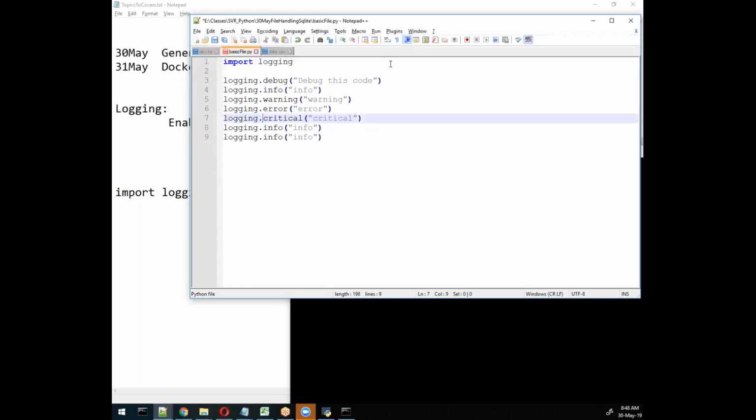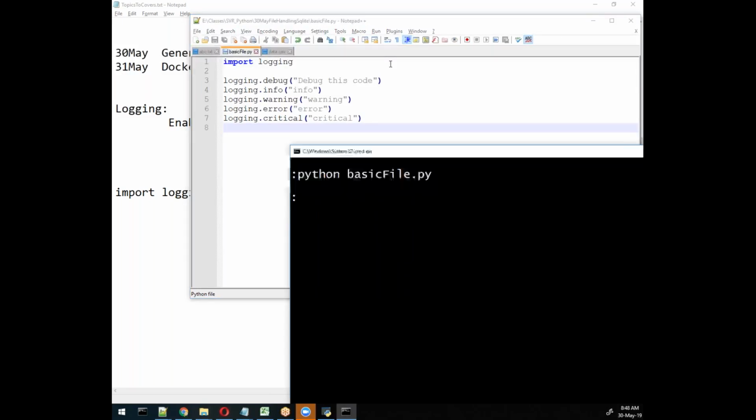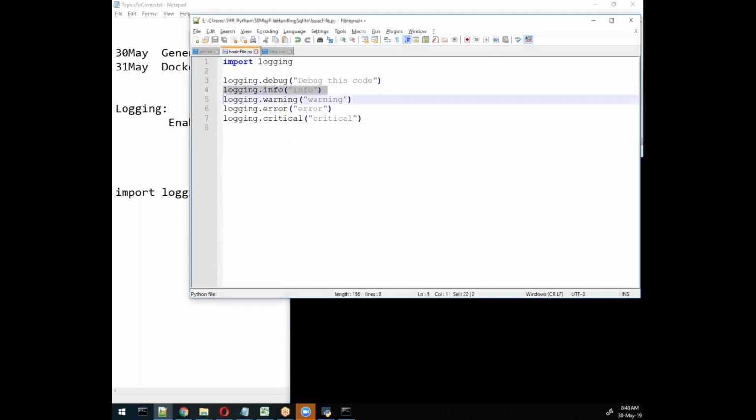Critical comes always. So if I try to print these four to five lines, I'll get only these three things. Why? Warning, error, and critical are prioritized messages. Information is not of the highest priority, and debug will only come when we have debugging stuff. Because of this, we will not get the correct output.